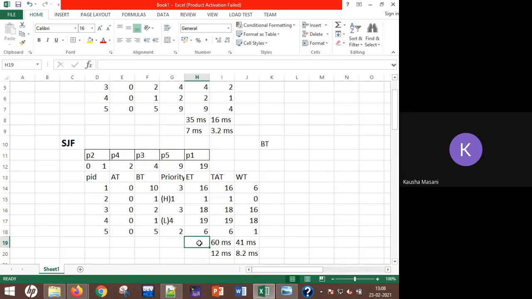Okay. Time quantum will be given to you in the question. If it is RR scheduling, time quantum will be given to you. Time quantum is nothing but a fixed amount of time the CPU is going to work. So that time quantum in our case is 1 millisecond.